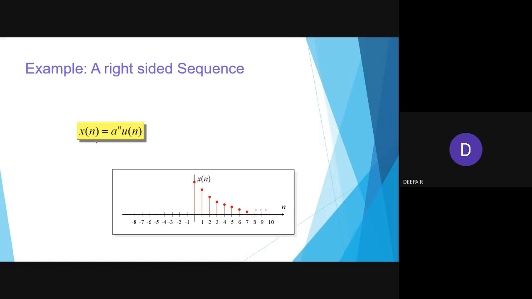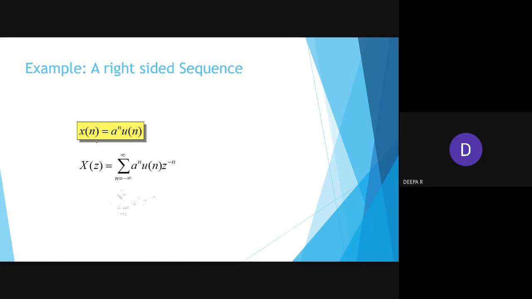For this, they have taken as an example x of n equal to a power n u of n. So you see the problem now. The general formula is X of z equals summation n equals minus infinity to infinity of x of n z power minus n.